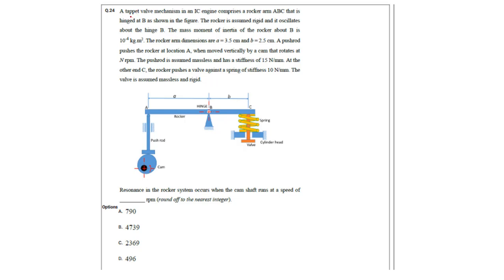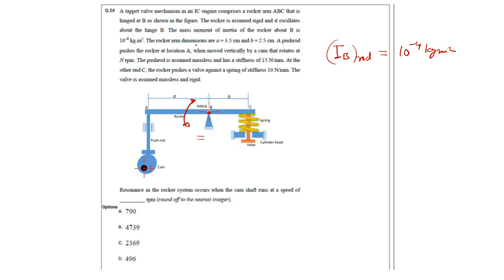A tappet valve mechanism in an IC engine. So this is the IC engine mechanism. A rocker arm ABC that is hinged at B. The rocker is assumed rigid and it oscillates about hinge B. The mass moment of inertia of the rocker about B is 10 to the power minus 4 kg meter square.